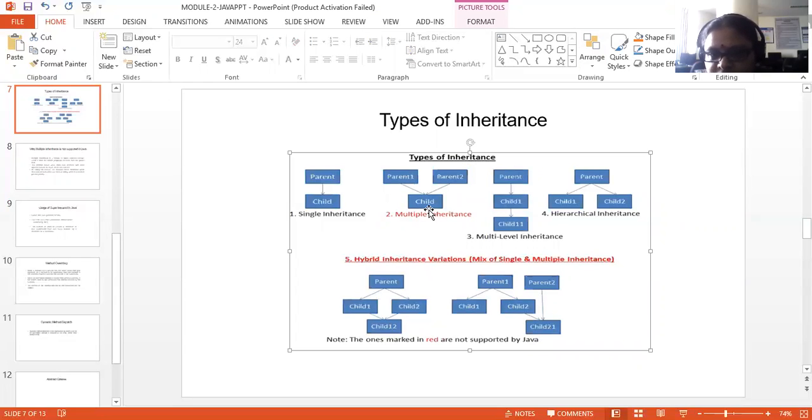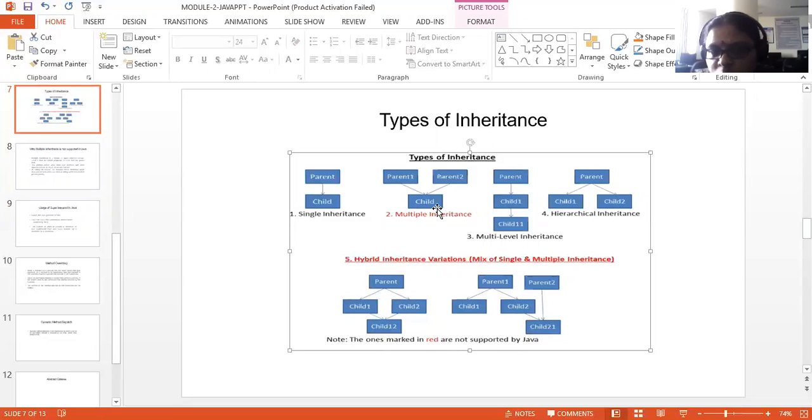Now, when it comes to child, in inheritance, what you do in the main program is usually create an instance of the child class and try to invoke the member functions and member variables of the parent class, right? So suppose I create an instance, child C equal to new child.